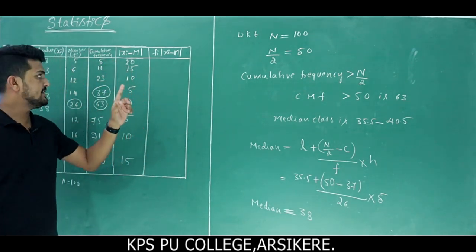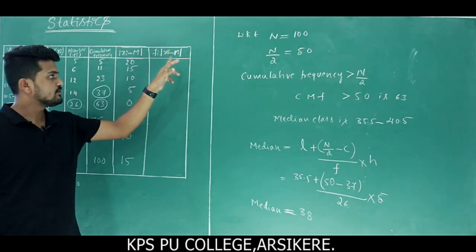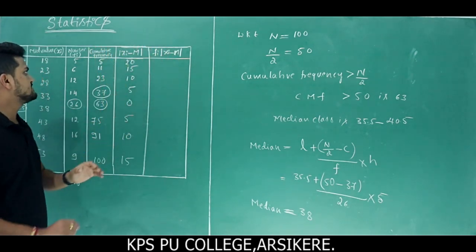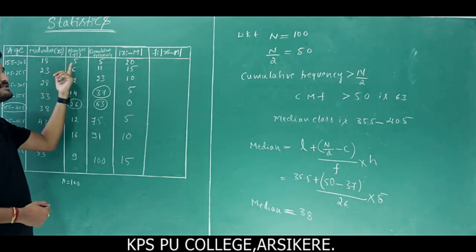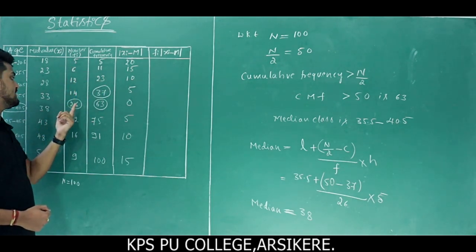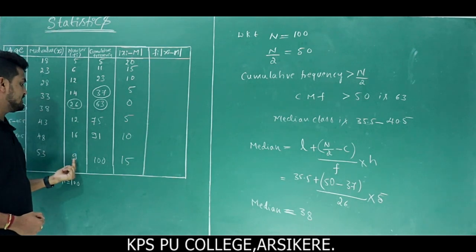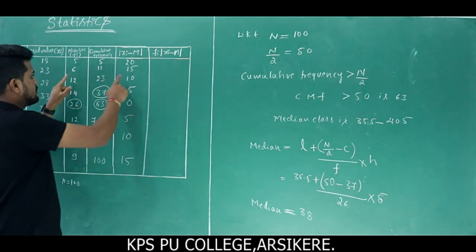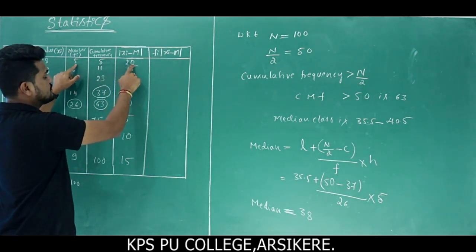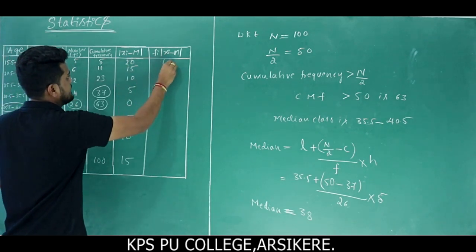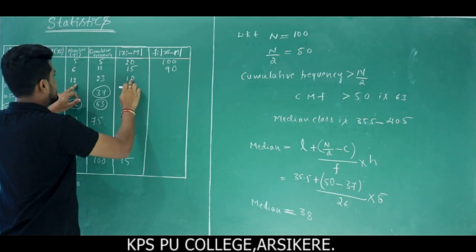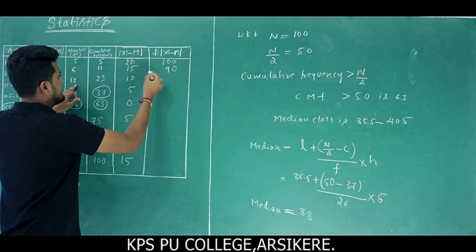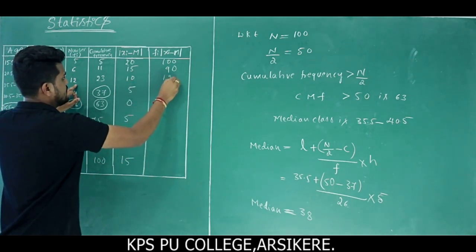So next we have to find frequency into mod xi minus median value. We just have to multiply the frequencies. They are already given frequencies, right? So 5, 6, 12, 14, 26, 12, 16, 9. We have to multiply these two values. So 5 into 20, we get 100. 6 into 15 is 90. 12 into 10 is 120.